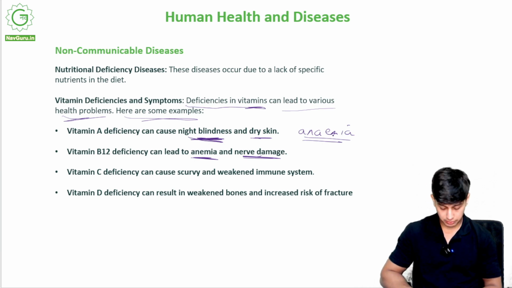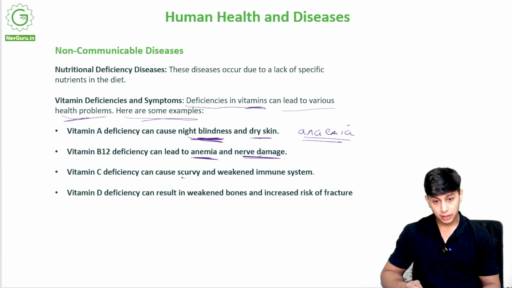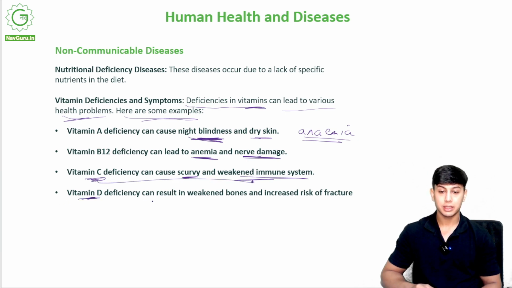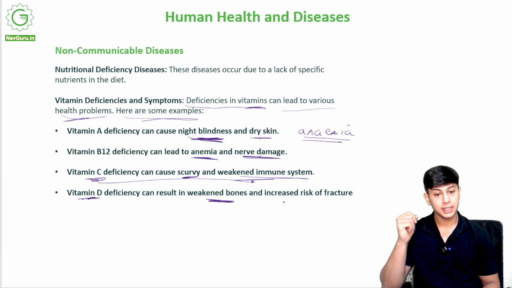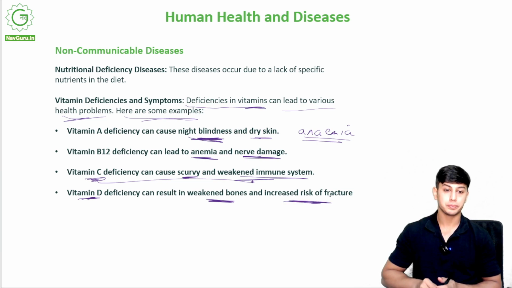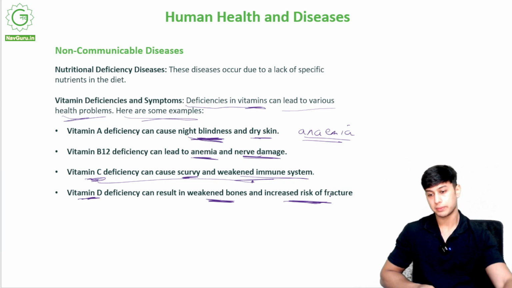Vitamin C deficiency. Vitamin C is very important for good skin and to fight off infections. Deficiency can cause scurvy and a weakened immune system. We need vitamin C for a good immune system. Vitamin D gives us good healthy bones. Vitamin D deficiency can lead to weakened bones and increased risk of fracture.